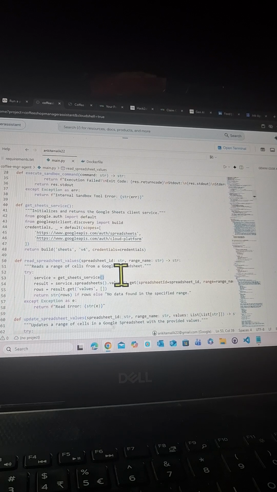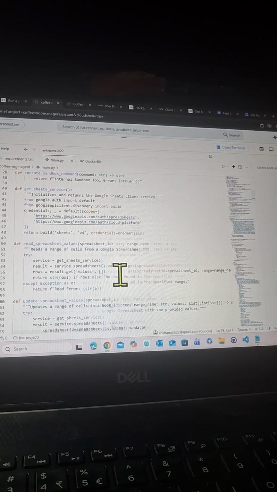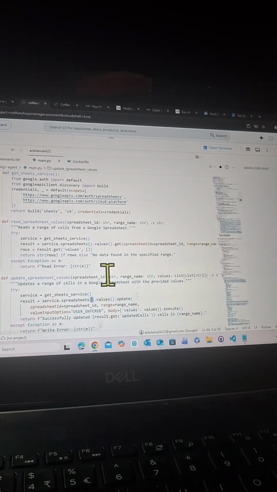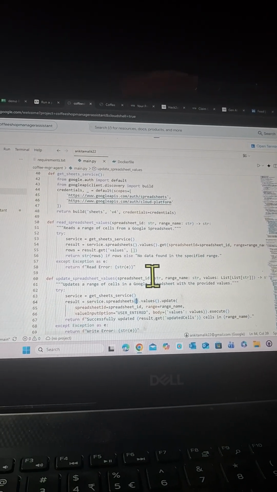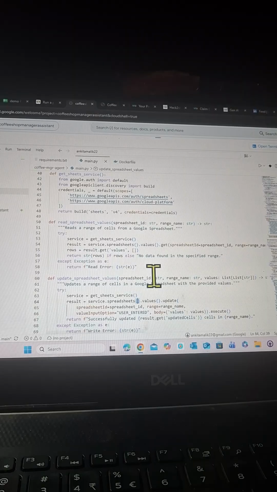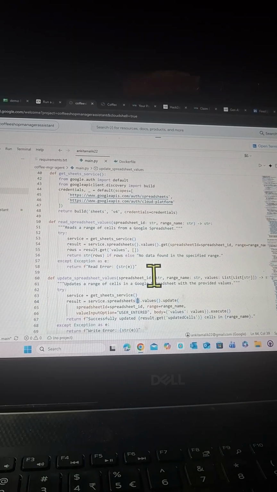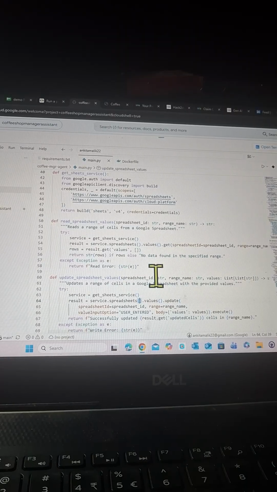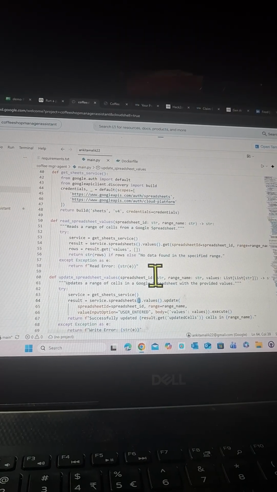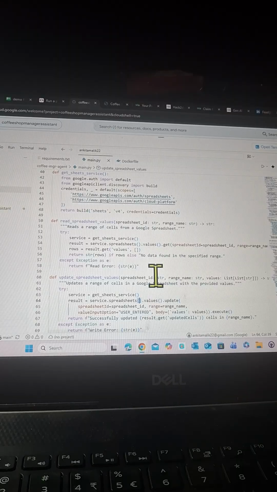Right, now the next function is def read_spreadsheet_values. I want my agent to be able to read the spreadsheet values as well. So how will it read? Using this function with the spreadsheet ID, which we have already provided and stored inside the environment variable as spreadsheet ID. Defining its data type as str, range name as str.